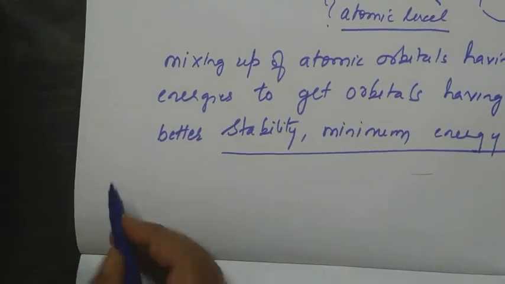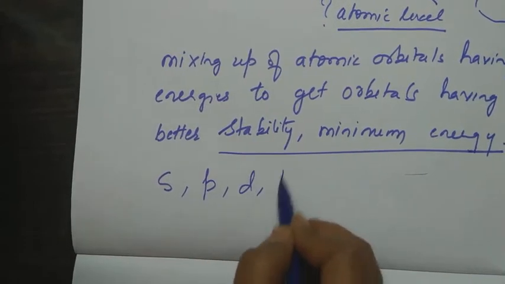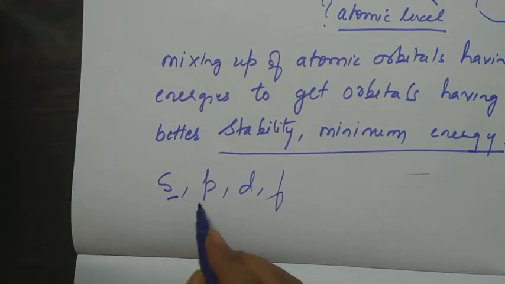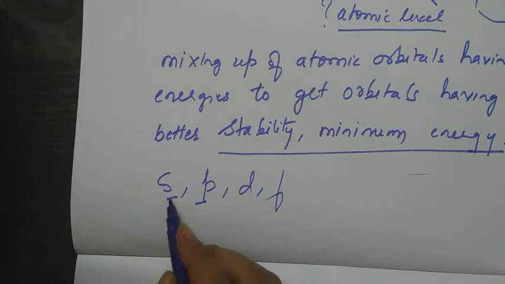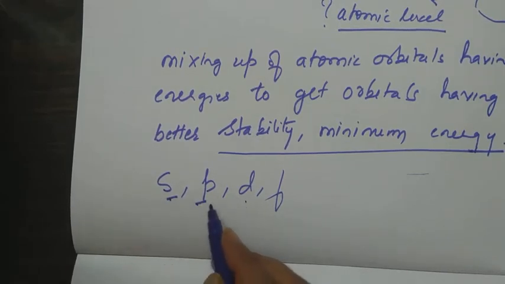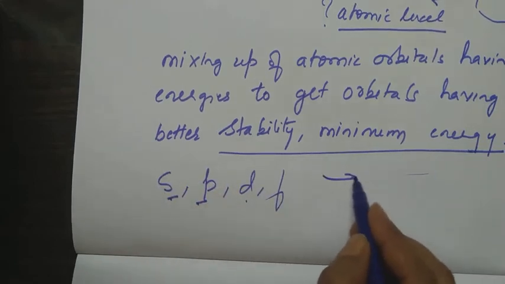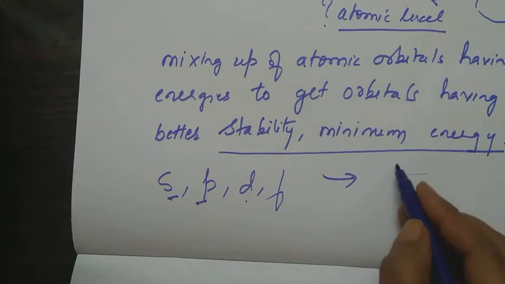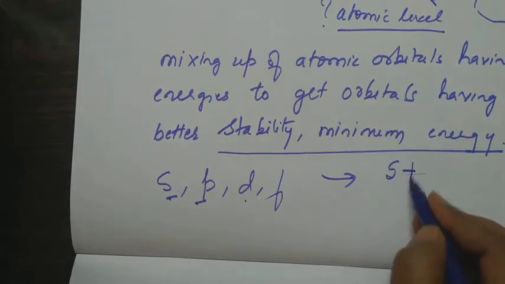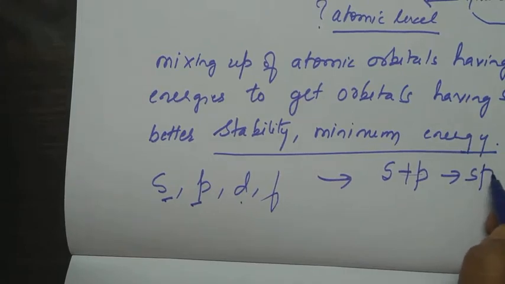Which are the orbitals you have come across? You know about s orbital, p orbital, d and f orbital. S orbital can mix with p orbital, s can mix with p as well as d, s can mix with p, d and f. Based on which orbitals mix together, we have different types of hybridization. If s orbital mixes with p, we call it sp hybridization.